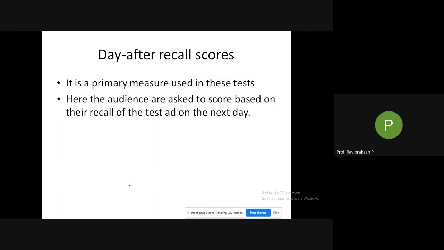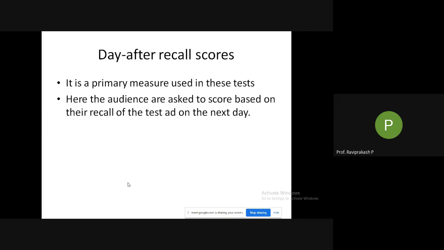So just the ad will not be shown. With that, different things will be shown, like a normal TV where you are watching a particular channel. You will be watching a movie, for example. Suddenly there is a commercial, that is, advertisements in between. So you are seeing advertisements in between that particular show. Similar kind of thing will be done here, but the questions are not asked immediately. They are asked on the next day.